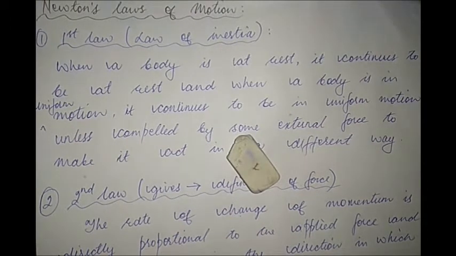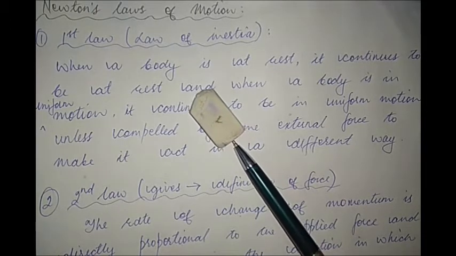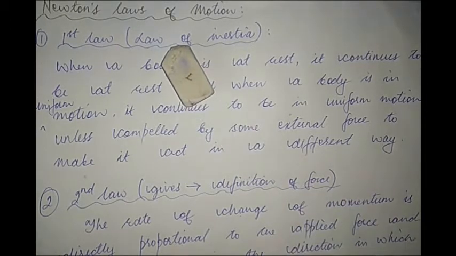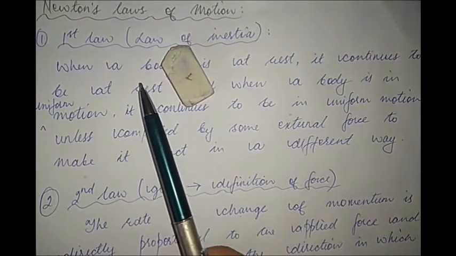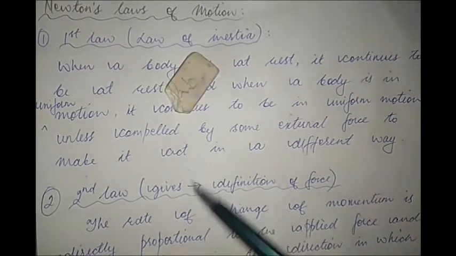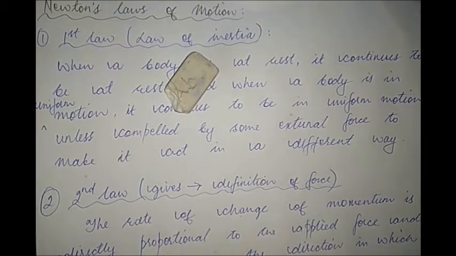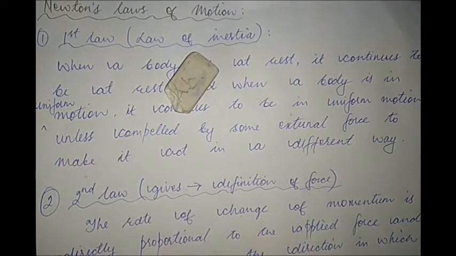Because if we did not have dissipative forces, then when I would give a slight push to this eraser, it would have never stopped. In fact, it would have continued to move with the same speed in a straight line if there were no dissipative forces. But because of dissipative forces, when I give a slight push to this eraser, it stops. So therefore, remember, in our world, uniform motion is not possible. But what Newton is saying about this ideal case here is 100% true.